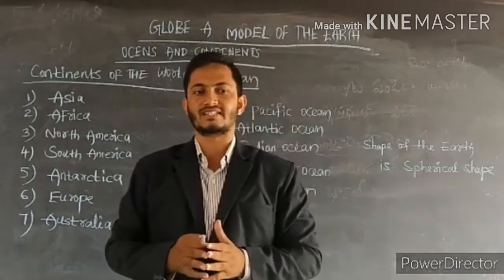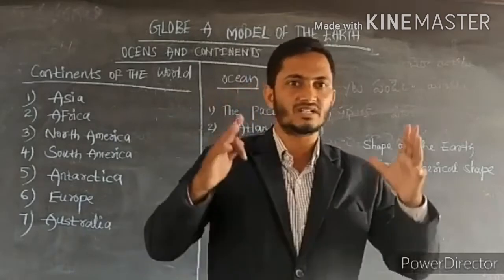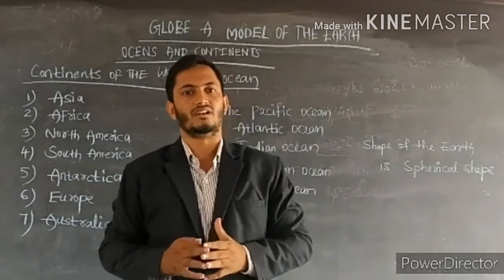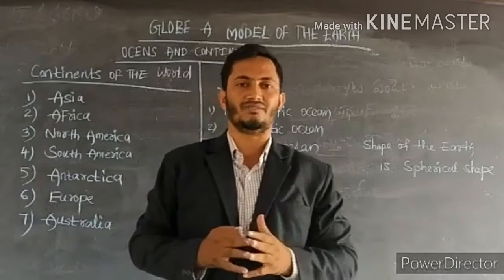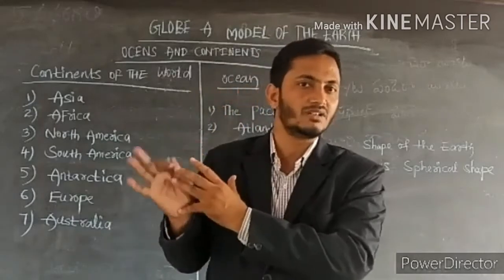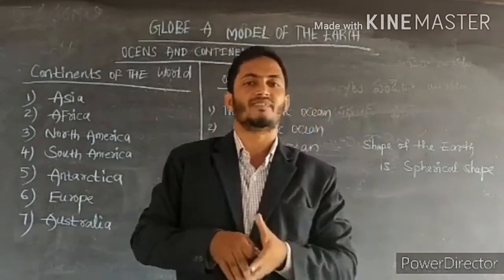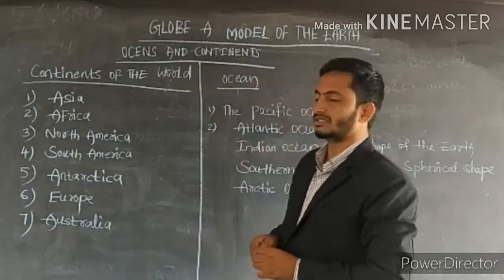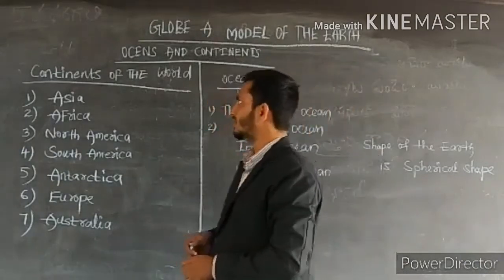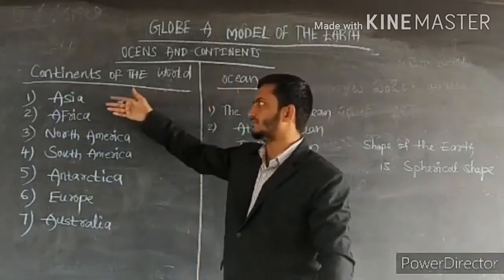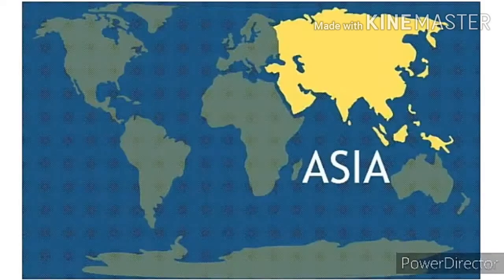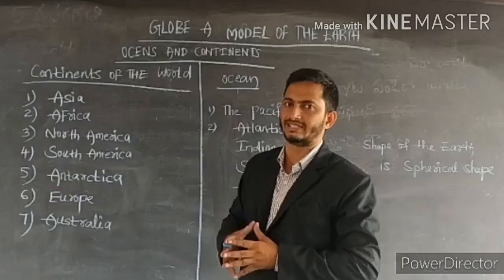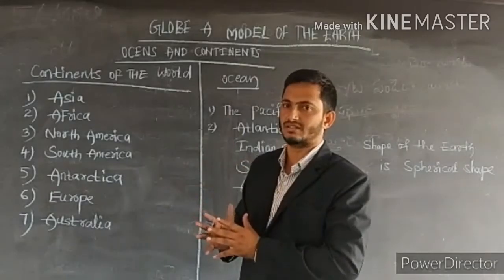So let us see the major continents and oceans of the world from big to small. The biggest continent of the world is Asia. Which is the biggest continent among the 7 continents? Asia.